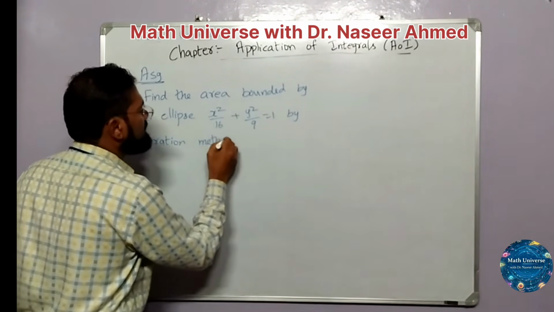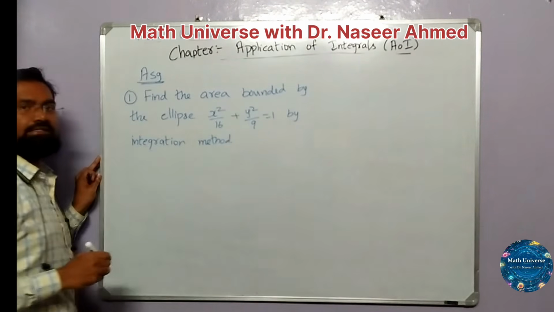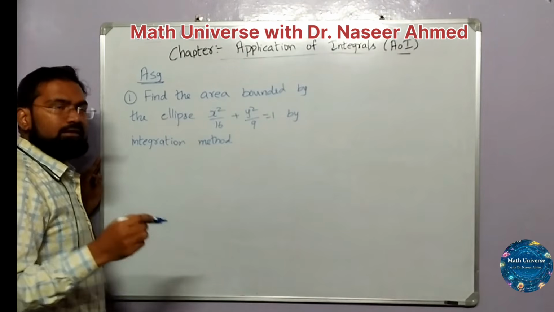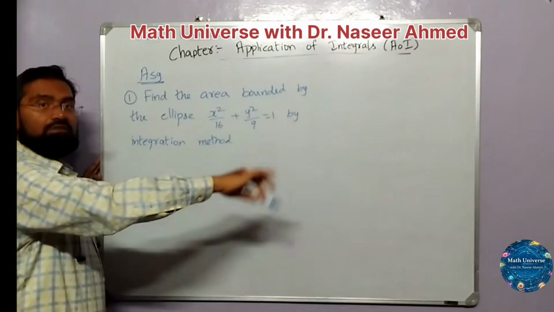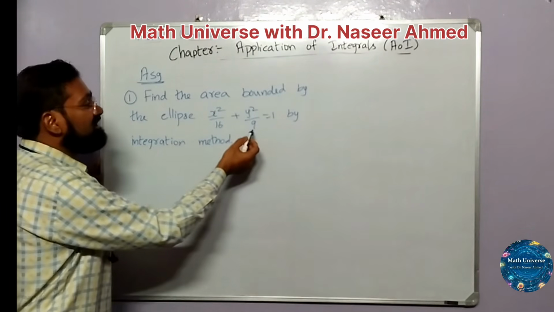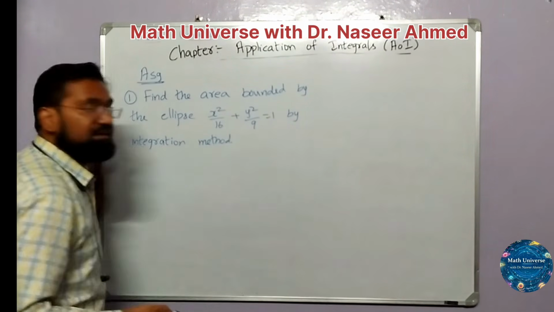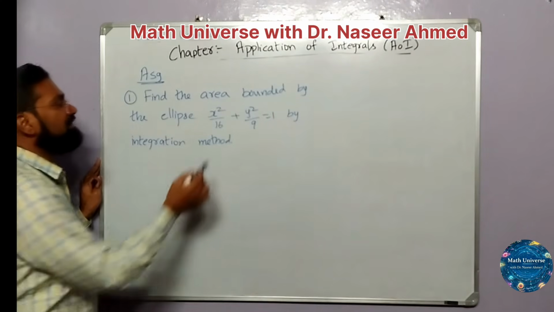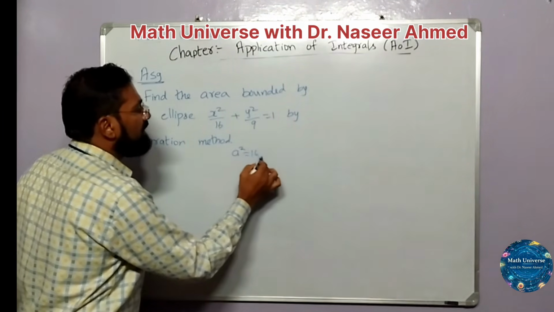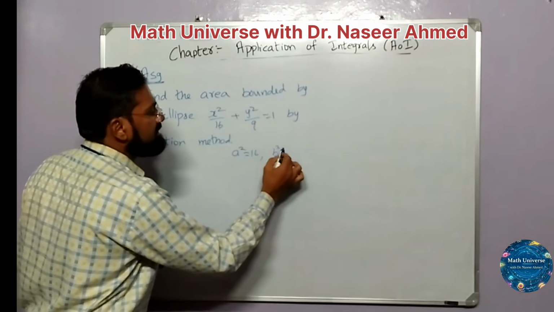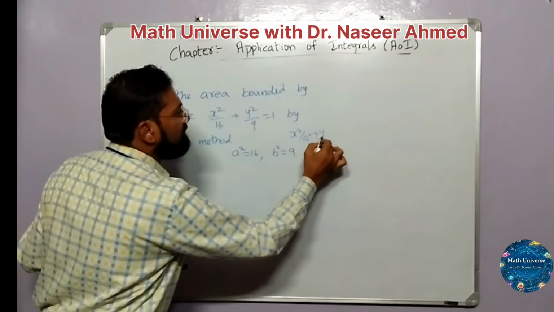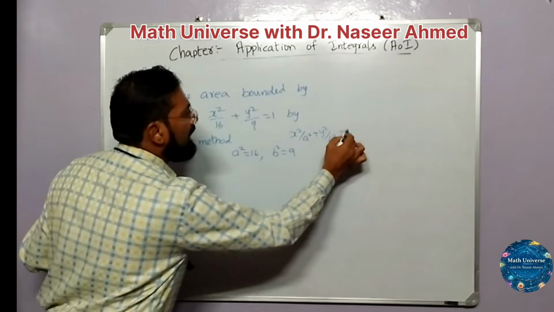Actually, this is your first exercise problem in exercise 8.1, and what ellipse problem we have taken. Just you can see throughout whatever I have taught you, wherever a square is there, you can replace by 16, and wherever b square is there, it is 9. I repeat again, wherever a square is there, it is 16. Wherever b square is there, it is 9 in this equation of ellipse.